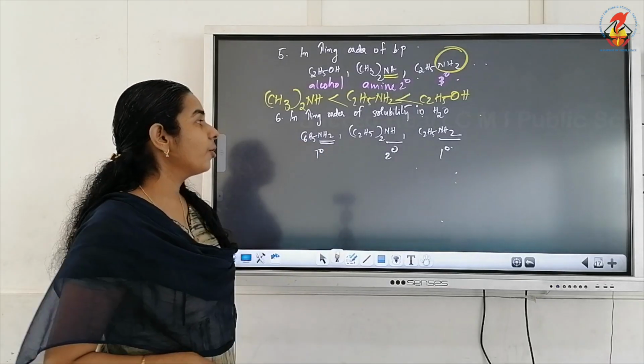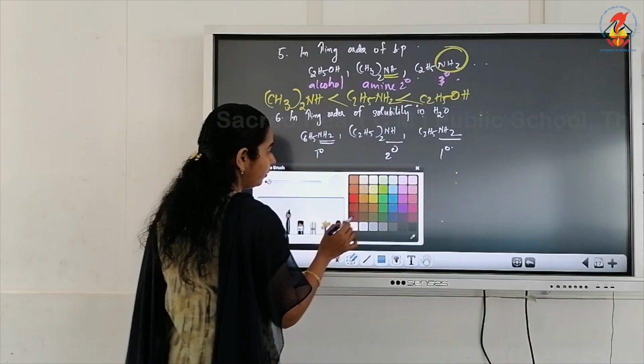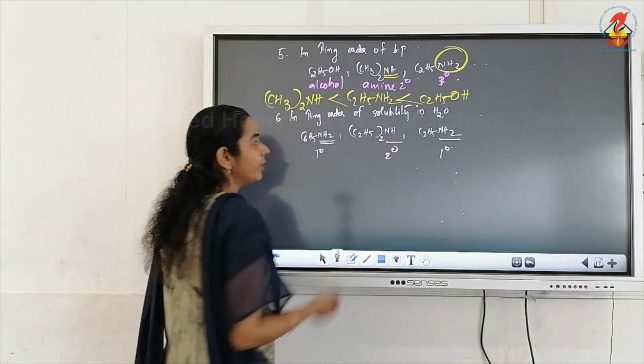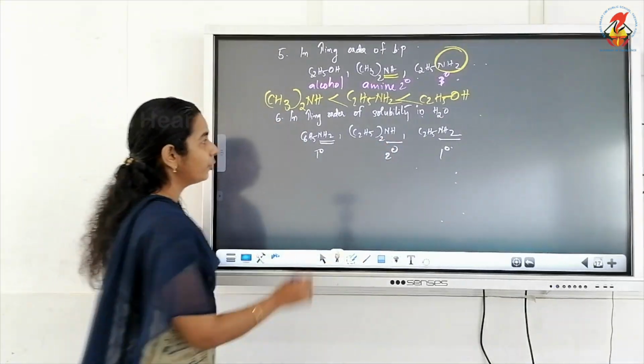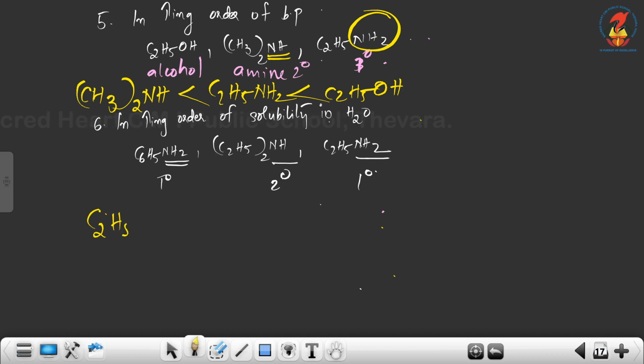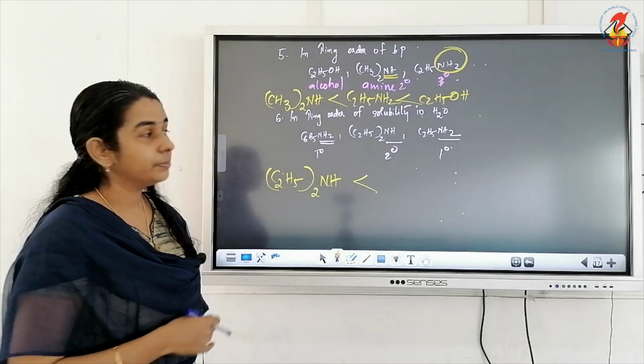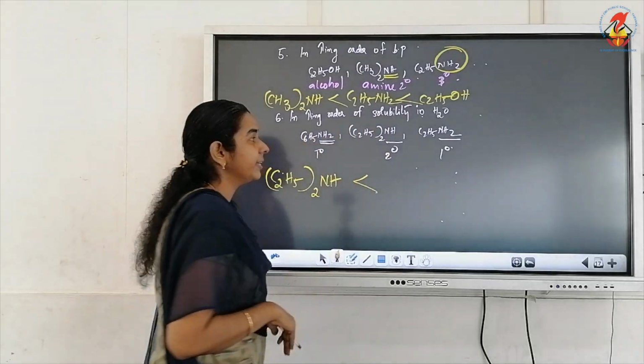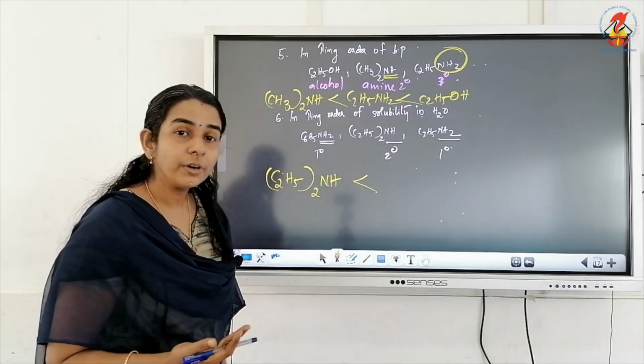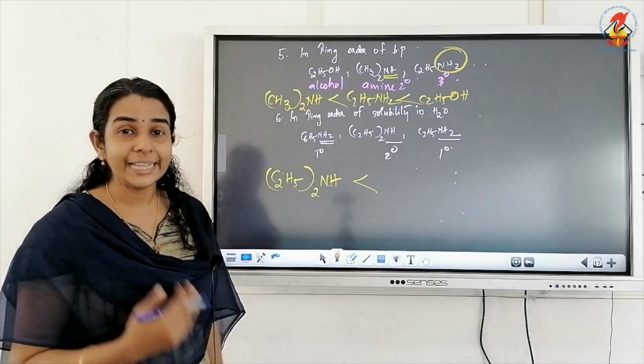So increasing order is the question. The one with less number of hydrogens on nitrogen will be less soluble in water. That is (C2H5)2NH will be least soluble in water. Then the other two are primary amines, but among these two primary amines, which will be more soluble and which will be less soluble?